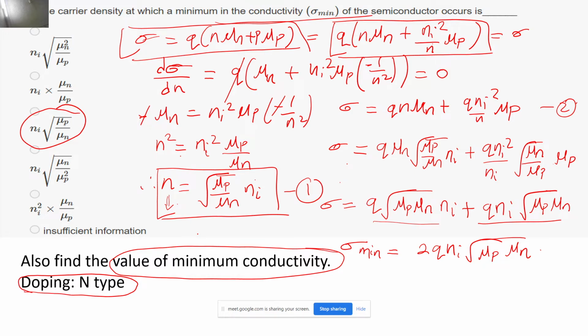So how can you say whether the value of this conductivity that I had calculated is the minimum or maximum value of the conductivity? Can any one of you unmute yourself and try to answer this question? How are you going to ensure whether this is the minimum or maximum value of the conductivity?